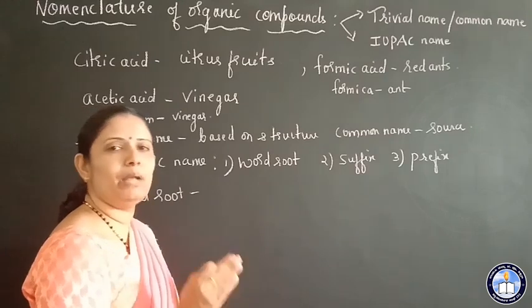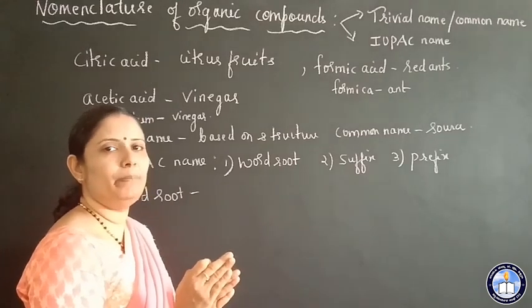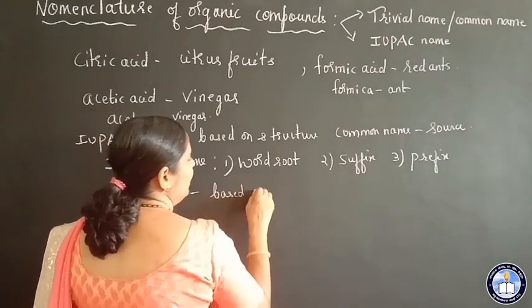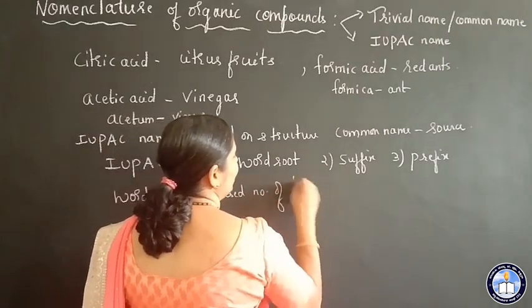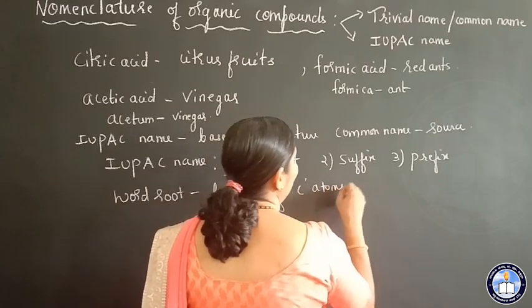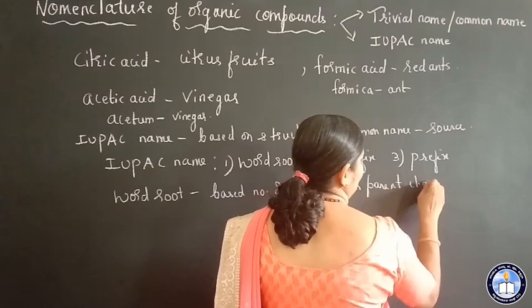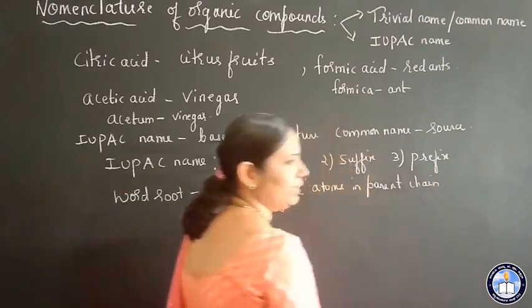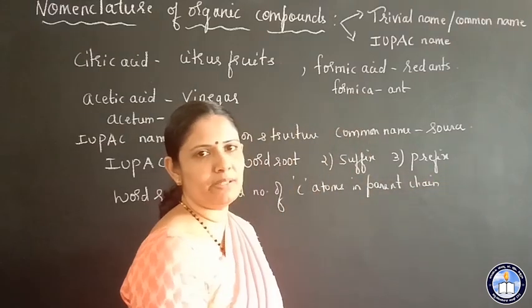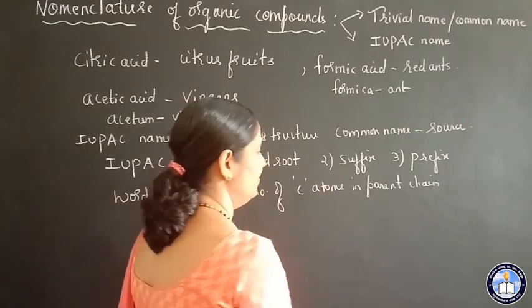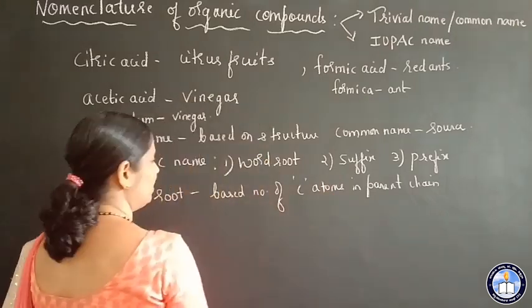So how many carbon atoms are there in the parent chain? Based on the number of carbon atoms in the parent chain: if one carbon atom, meth. If two carbon atoms in the parent chain, eth. I'll give you the list. You can refer to the table for the word roots.